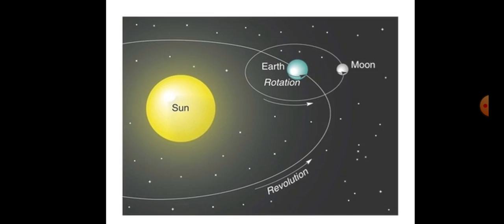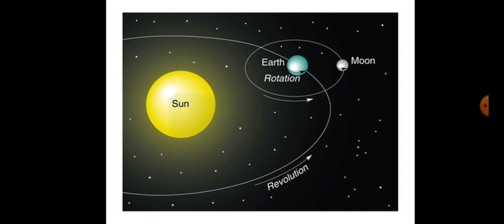Now let's go to the next one. From this picture, you can easily understand the position of the sun, moon and earth. That means the earth is rotating around the sun and the moon is rotating around the earth.